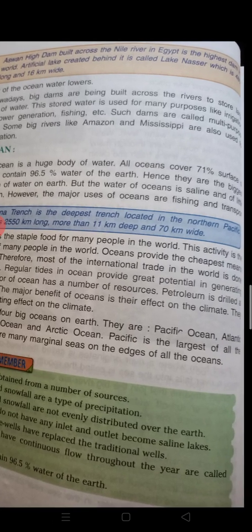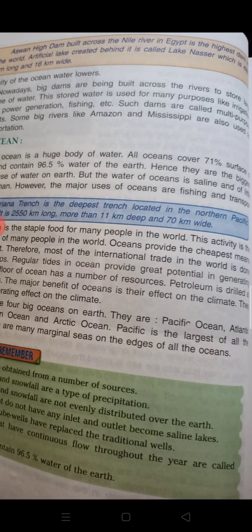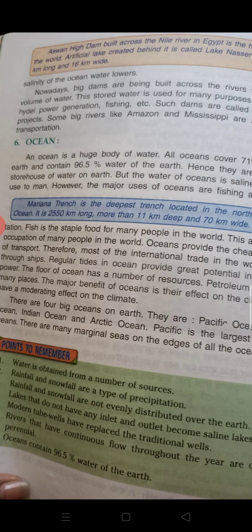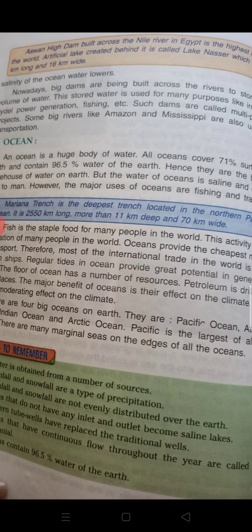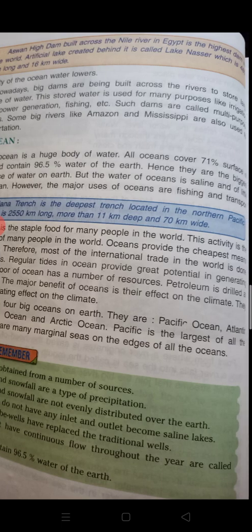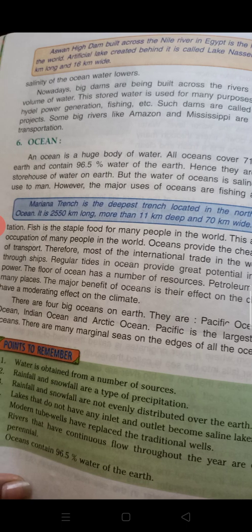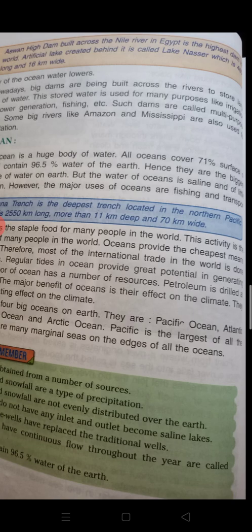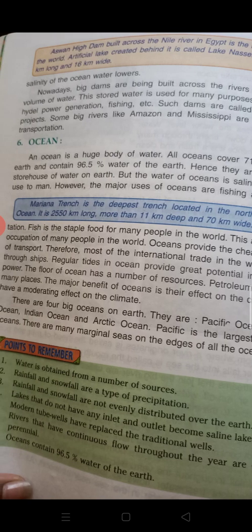Nowadays, big dams are being built across the river to store water. This stored water is used for many purposes like irrigation, hydel power generation, fishing, etc. Such dams are called multi-purpose projects. Some big rivers like Amazon and Mississippi are also used for transportation. So, these river waters are being used for hydel purposes. They are used for transportation.